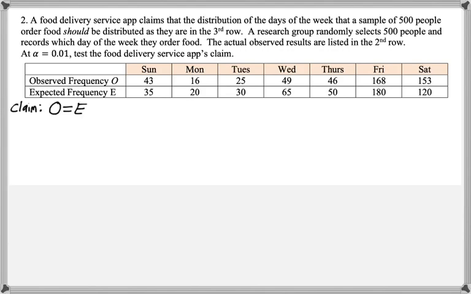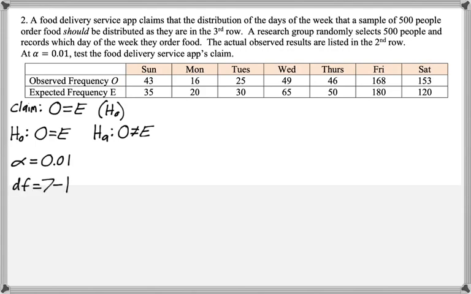So the claim is that the observed equals the expected, and that's the null hypothesis. So the alternative hypothesis is that they are different. Alpha is 0.01. There are 7 categories, meaning the 7 days of the week, so the degrees of freedom are 7 minus 1, or 6.